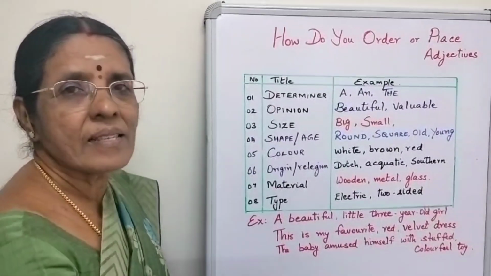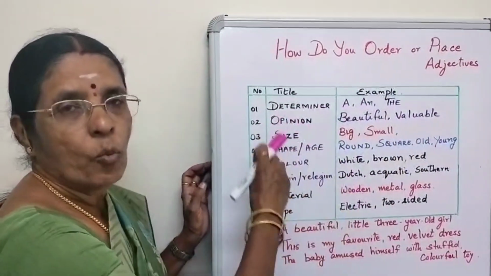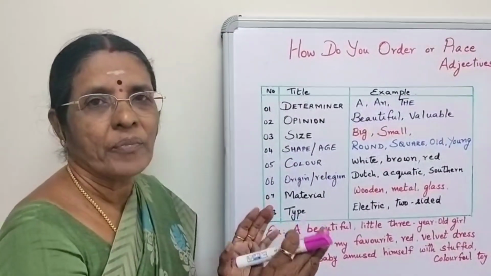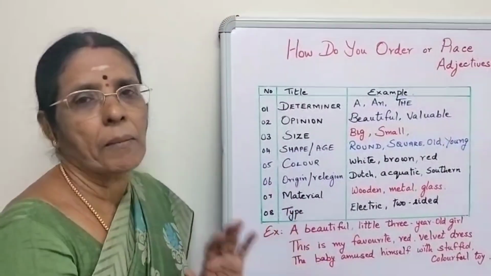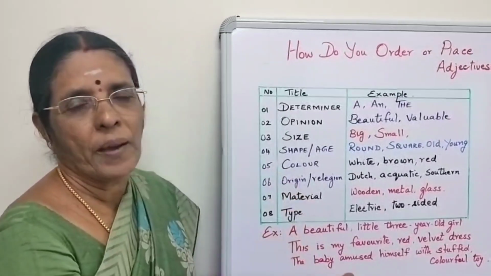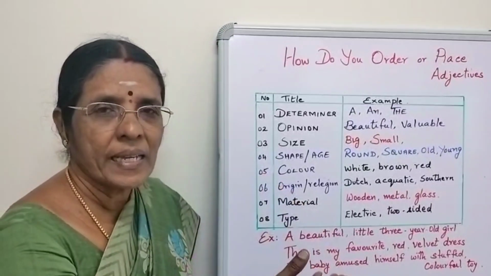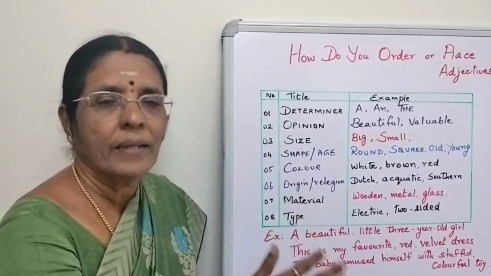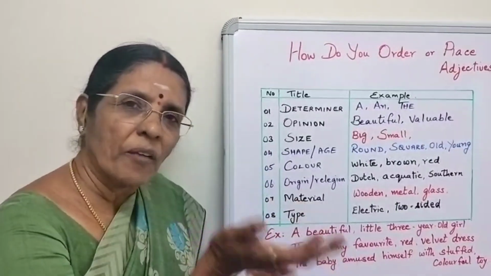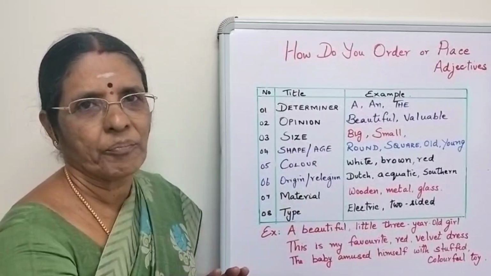Now let us see how to order the adjectives in a sentence. In what order you should place them. See, in life for everything there is an order. If we do not follow that, we'll mess up. Take preparing an omelette. First you have to put the pan on the stove. Then you pour oil on it. Once the oil gets heated, you break the egg. Then you sprinkle some salt and pepper on it. Then you turn it so that it gets roasted on both sides and then you serve it hot.